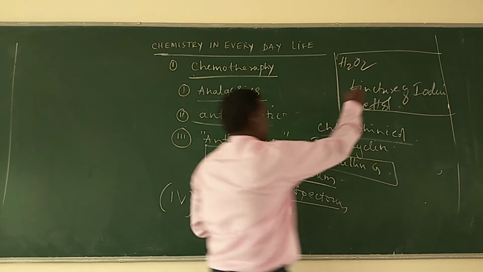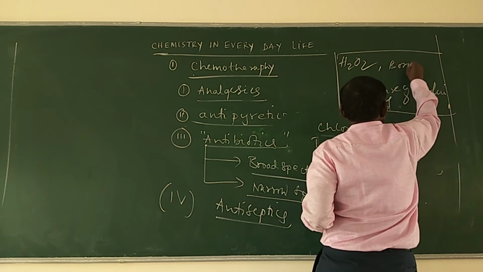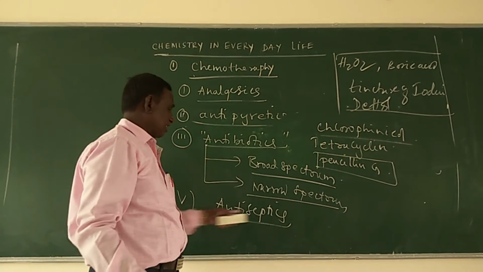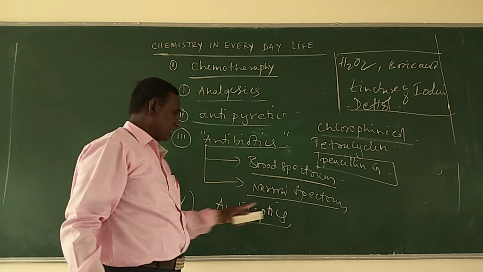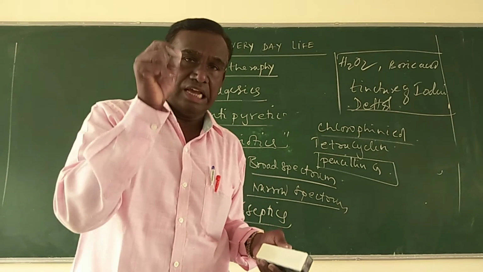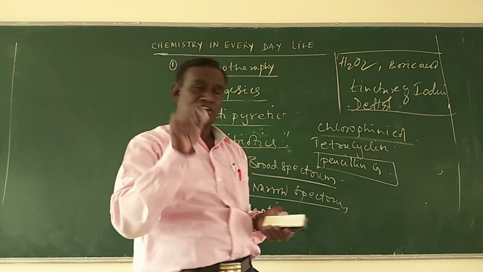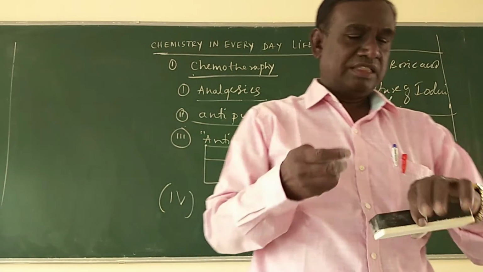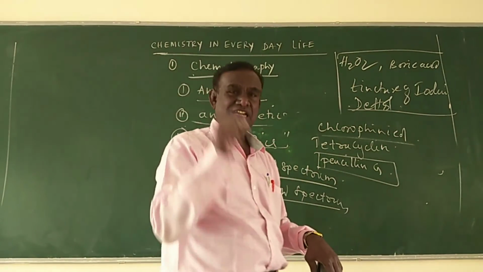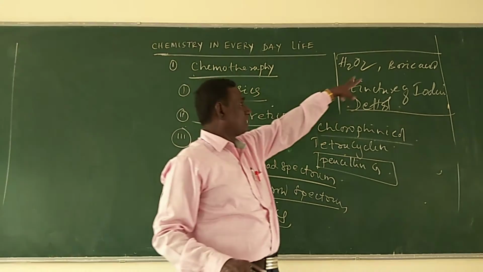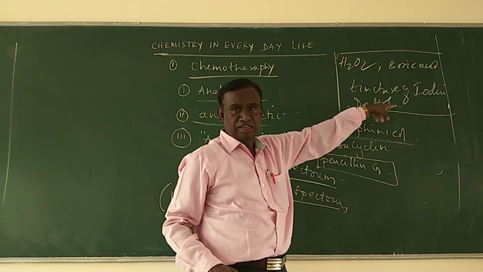And we have one more substance, boric acid. This also acts as an antiseptic. So totally, what are antiseptics? Antiseptics are nothing but the chemical substances which are used to kill the microorganisms which may cause diseases. These are applied on the external body, that means on the wounds, cracks, abrasions, cuts, etc. Examples are hydrogen peroxide, boric acid, tincture of iodine, Dettol, etc.